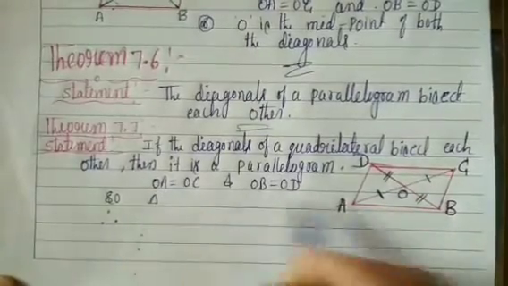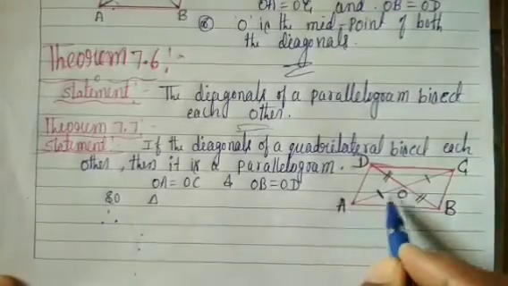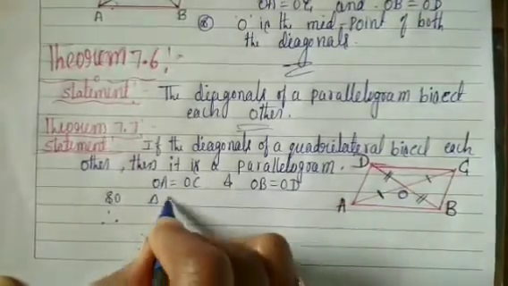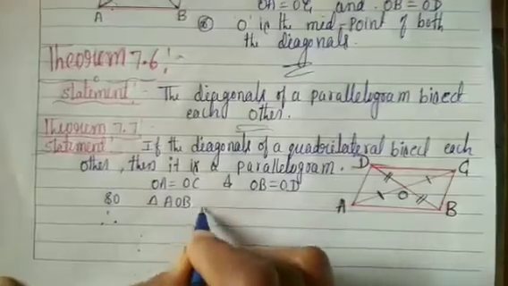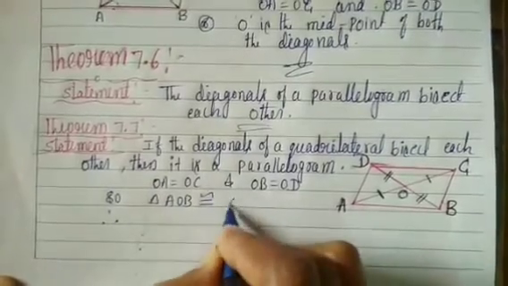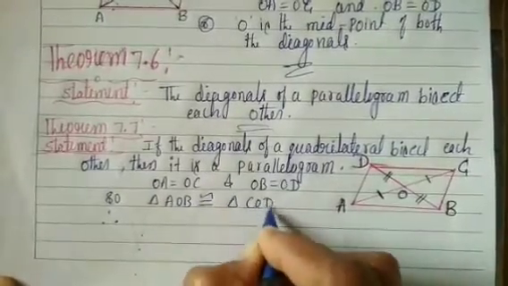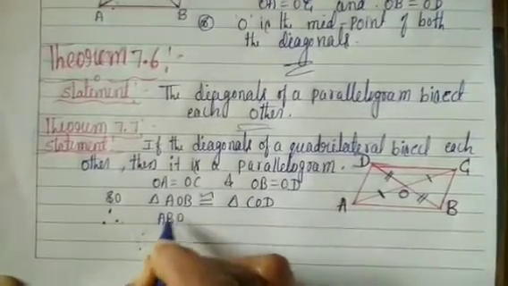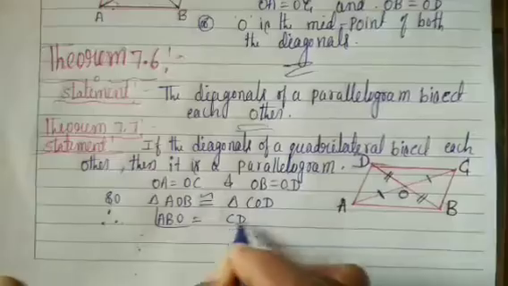So triangle AOB is congruent to triangle COD. Therefore angle ABO is equal to angle CDO.